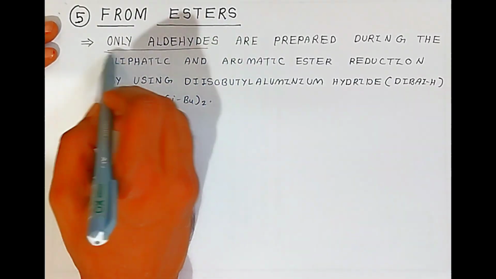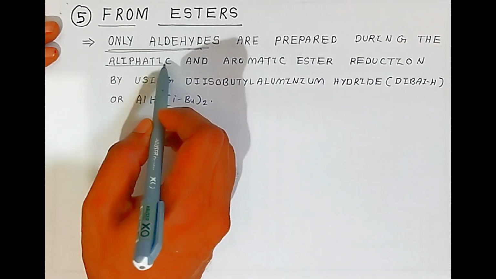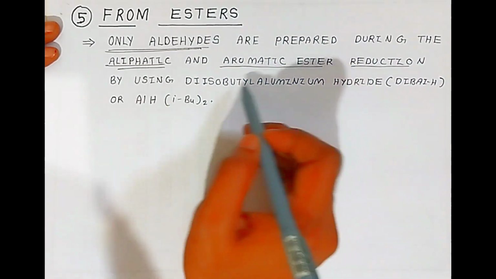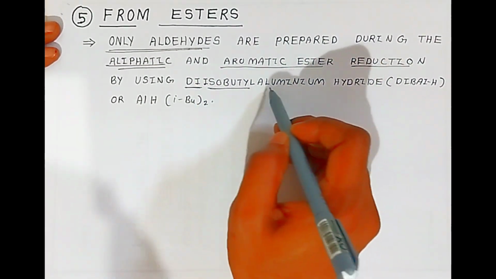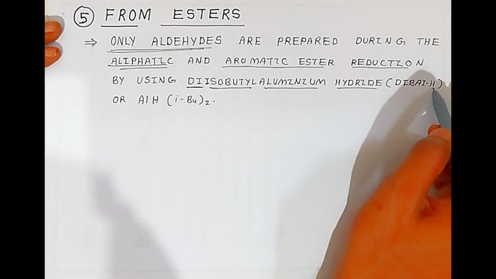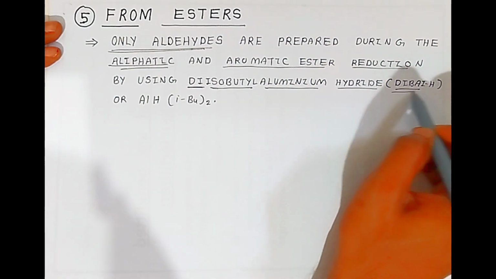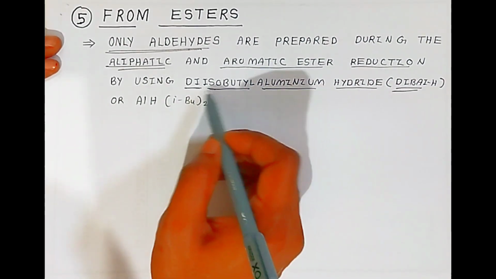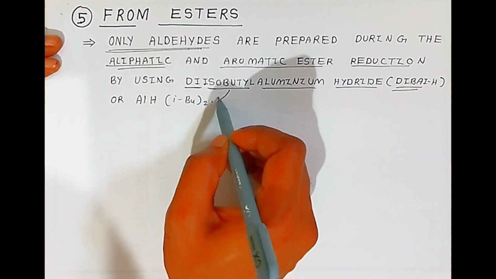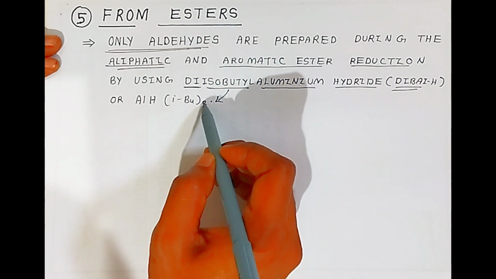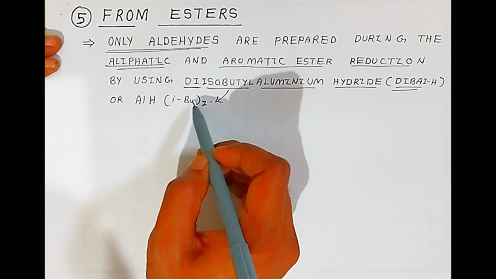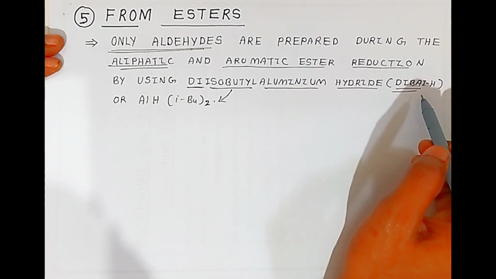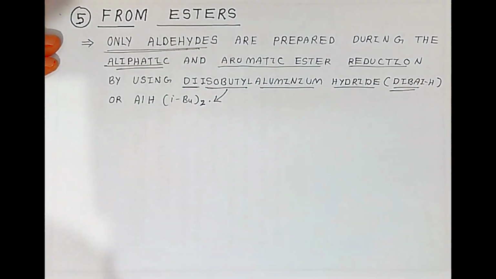Only aldehydes are prepared during the aliphatic and aromatic ester reduction using diisobutyl aluminum hydride, which we call DIBAL-H. Aluminum hydrogen diisobutyl, so diisobutyl aluminum hydride. This is the formula, students, diisobutyl, here it is 2. Action of DIBAL-H on ester will always give you only aldehyde.